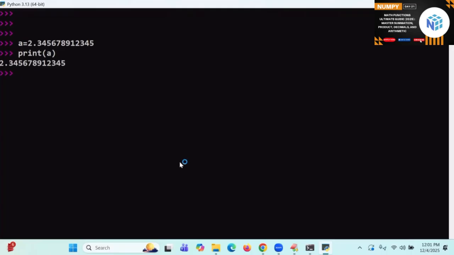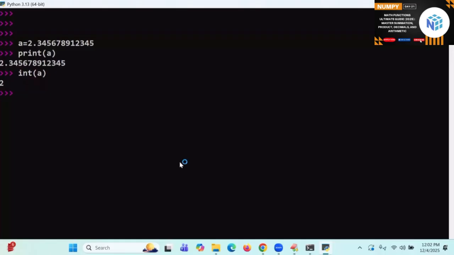Suppose I want to take only 2. I will convert into which type? Into int type. Typecasting, already explained. What is the value that comes? 2 will come. Clear? That is called truncating. Truncating means removing the decimals. That is called truncating or fixed value.